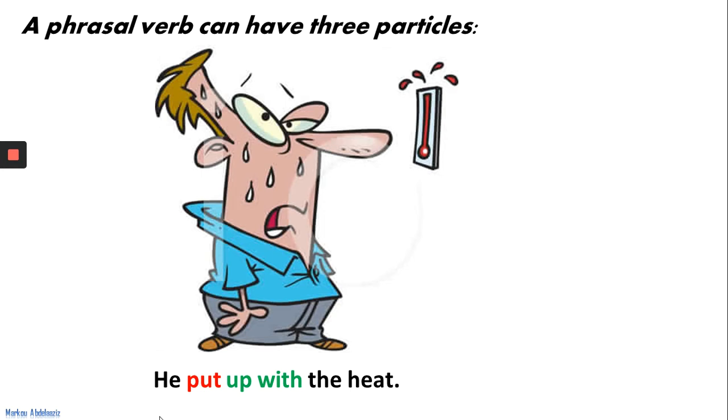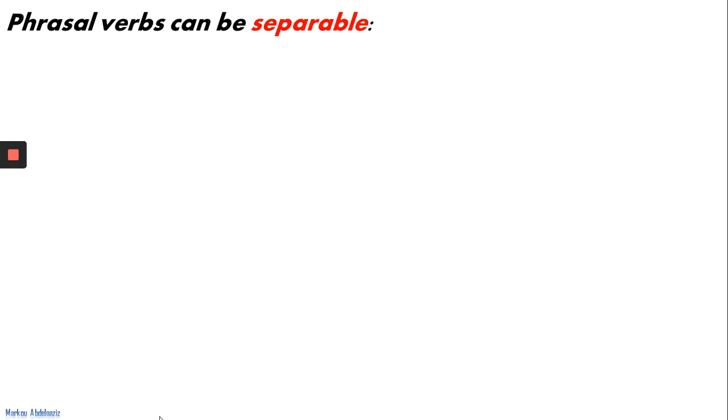Sometimes you may be living in a hot place, but then circumstances oblige you to change the place. You may not like the new place or the new circumstances, but you have to put up with it, which means you have to adapt yourself to the new situation and circumstances.